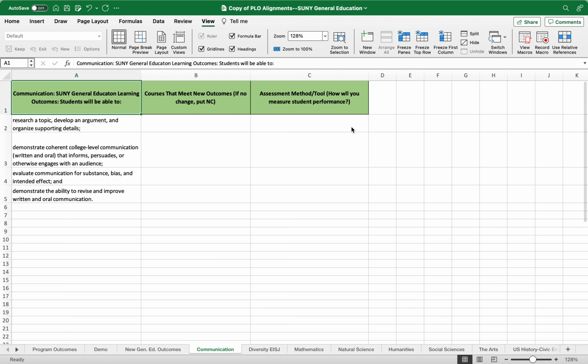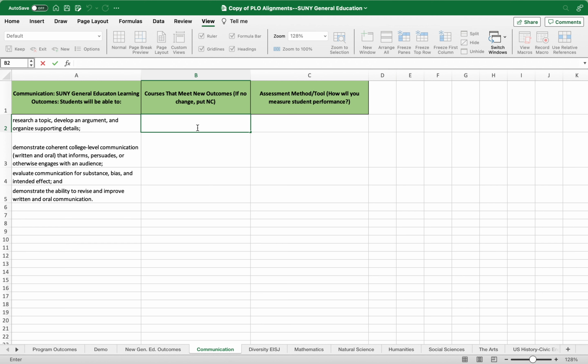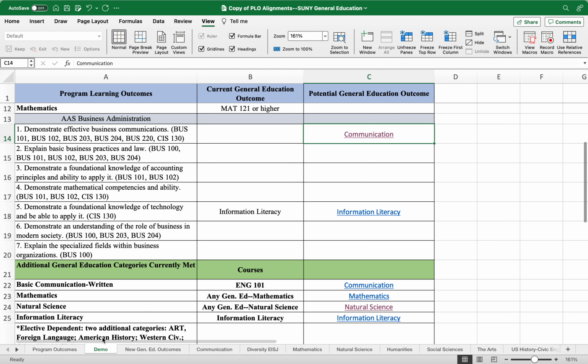So again, if you click on that, you can look and say, which of those courses measures these outcomes, and you could indicate that here. So these are meant to be working documents. You can insert your information right here, save it, and then send it back to me. And that way we can start to put these changes together as we move through the approval process next fall.